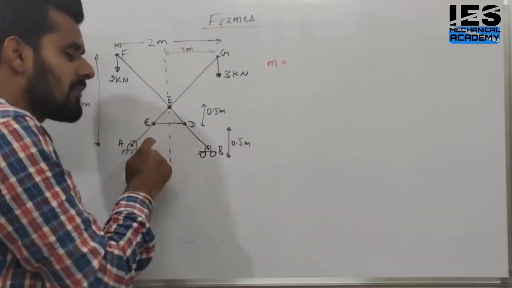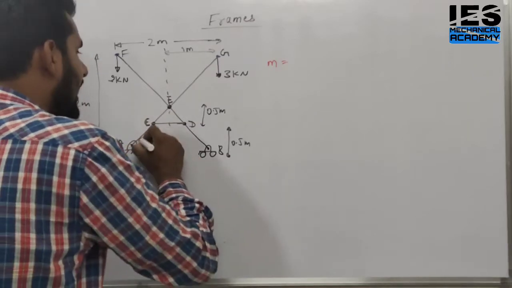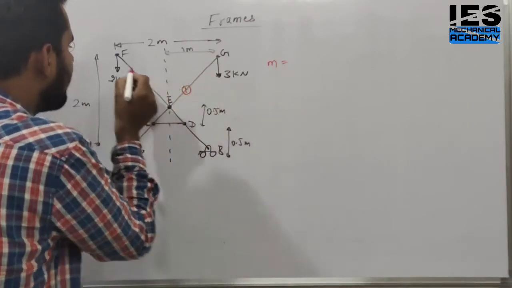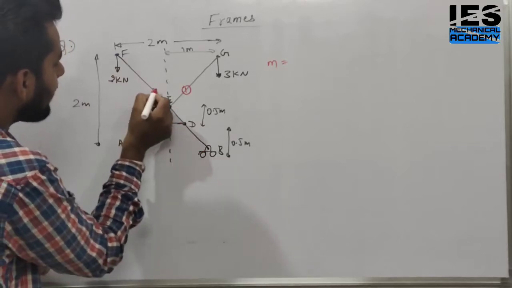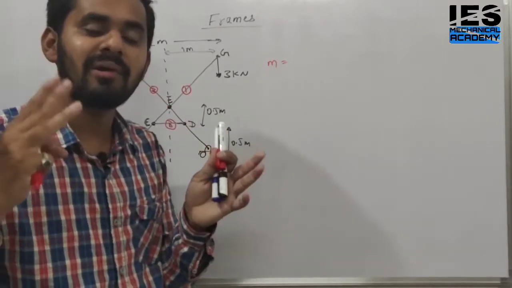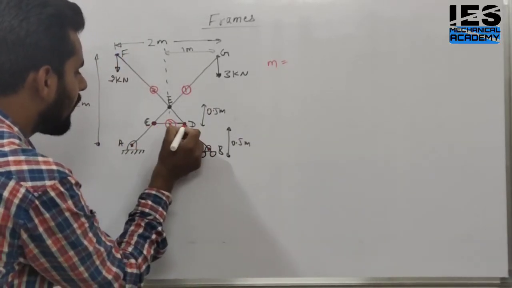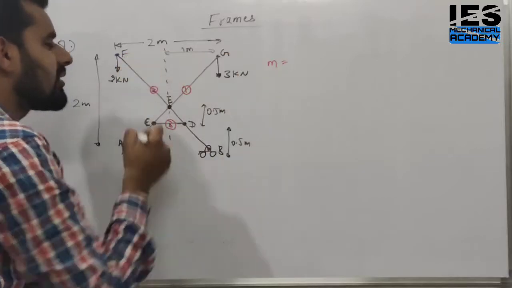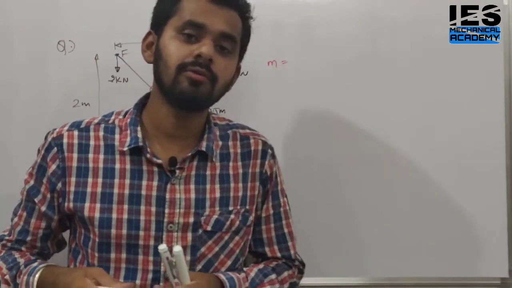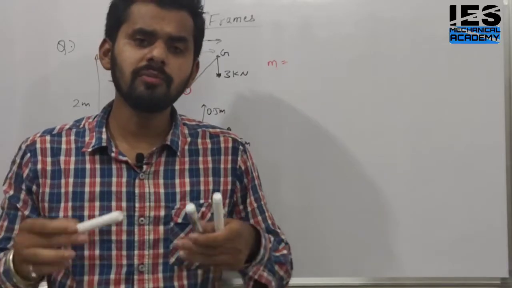If this is a frame question, what will happen? There are only 3 members. How? This AG is 1 member, BF is the 2nd member, and CD is the 3rd member. We have only 3 members and number of joints 1, 2, 3, 4, 5. These are not the joints. Why do we call it a joint? Why is this not a joint? Because a joint is between 2 members.